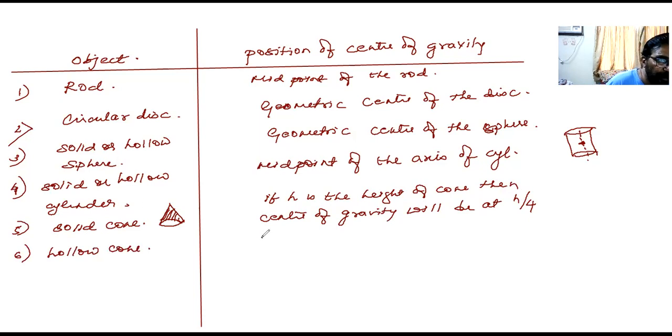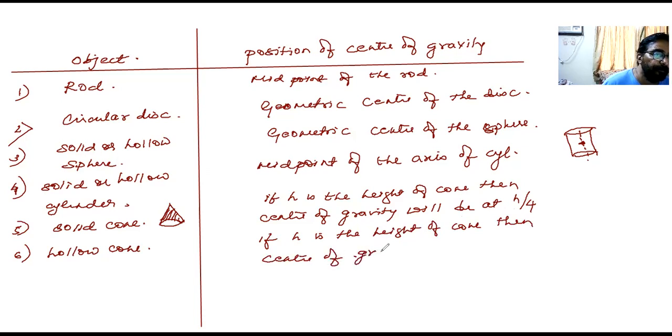Again, the same way, if h is the height of the cone, then the center of gravity will be at h by 3 from the base.